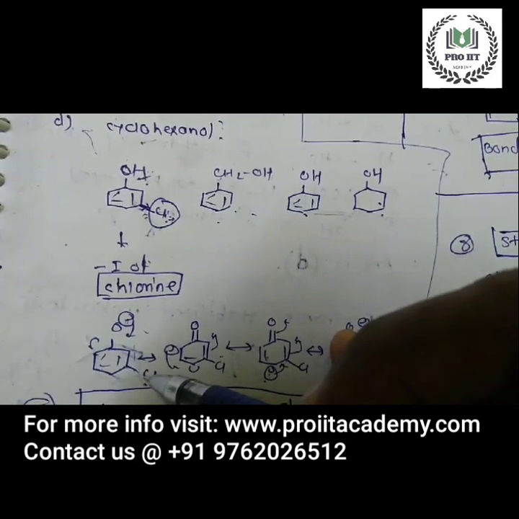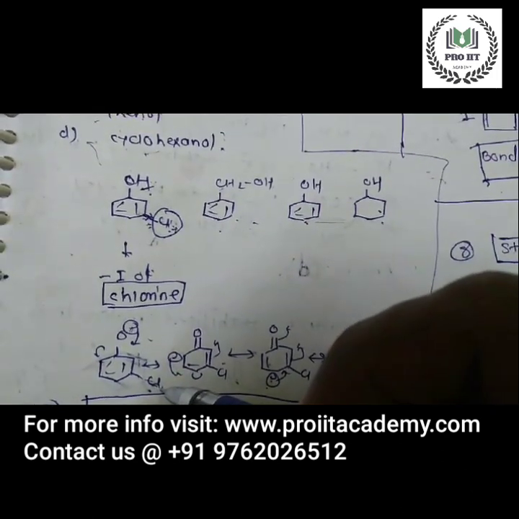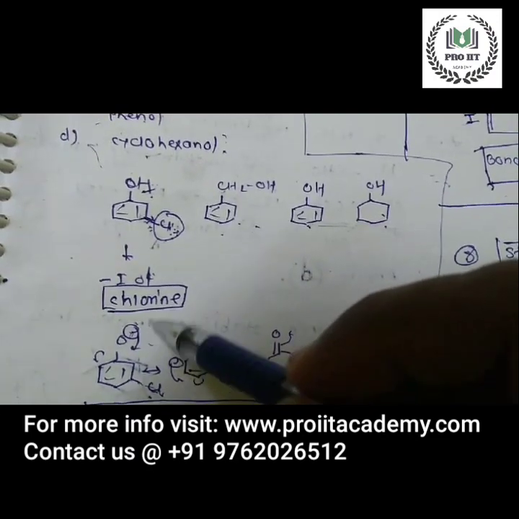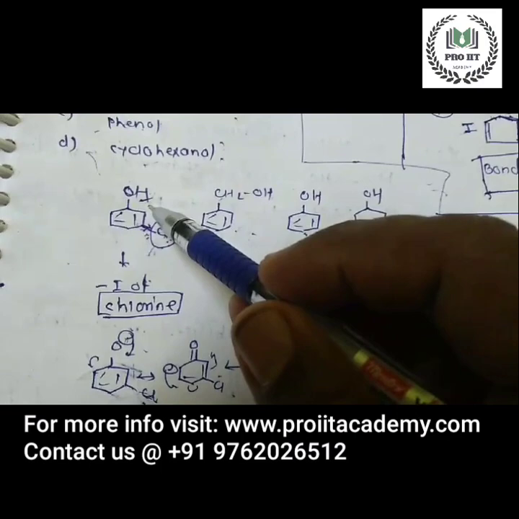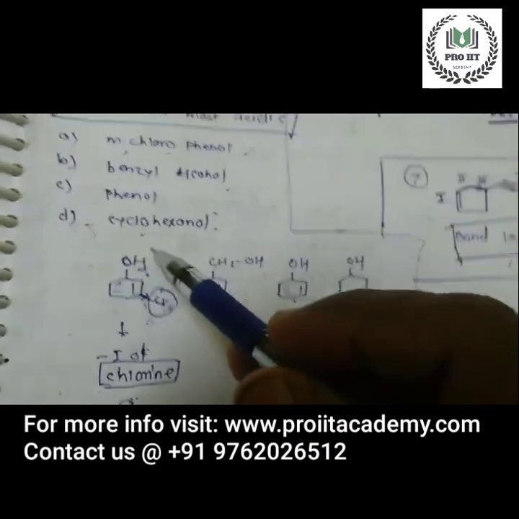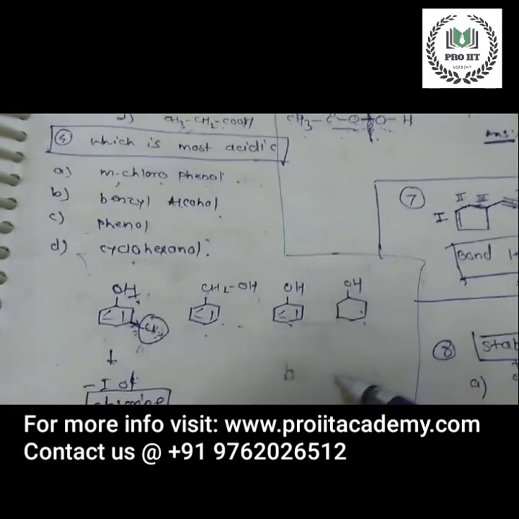Due to the delocalization and the electronegativity of the chlorine atom, this proton is very easily removed. So since it is easily removed, it is the most acidic among all the others.